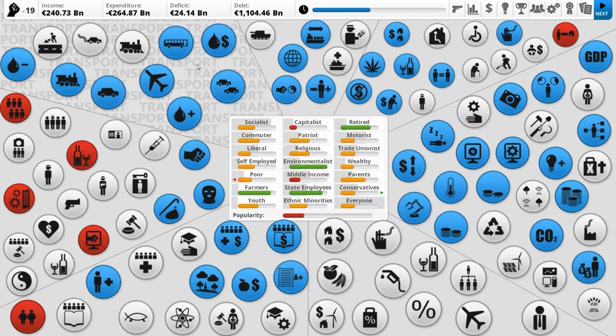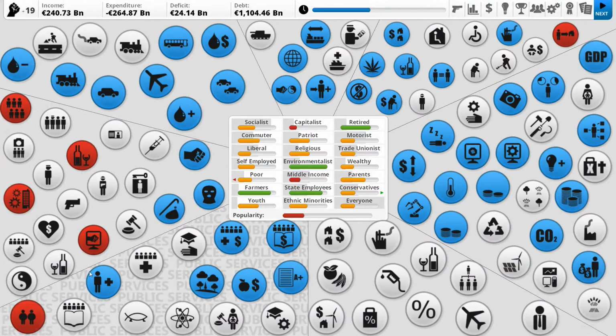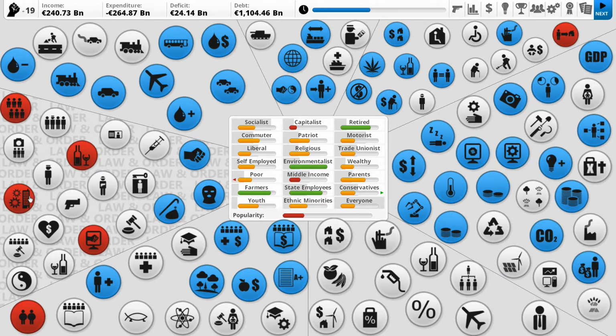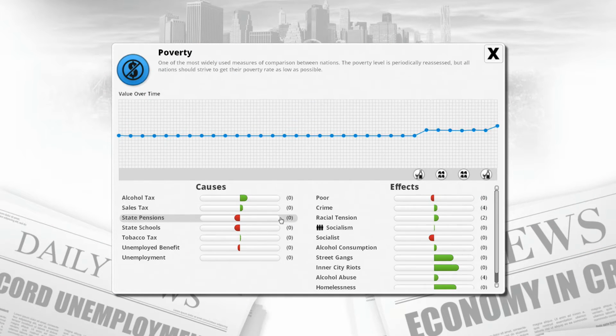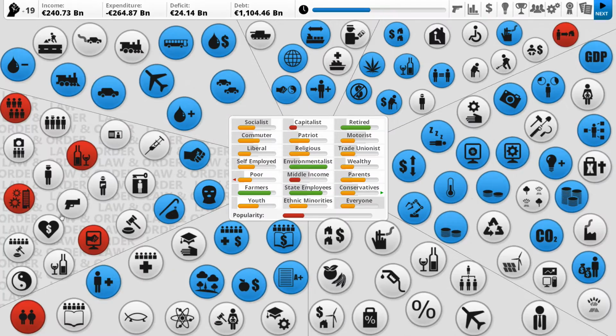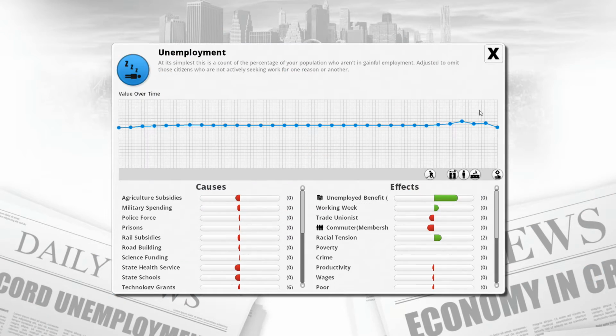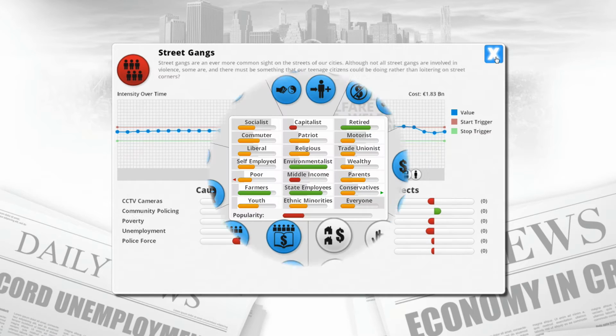Oh, at 24 billion. We're actually making a bit more money. Lovely jubbly. That's still going down. That should be going down at some point. That's slowly going down. Inner city riots have gone back up again because poverty keeps rising. Crime is slowly dipping down though, which is good, and unemployment is also about okay. Street gangs too. Okay, we need to make a bit more of an effort.